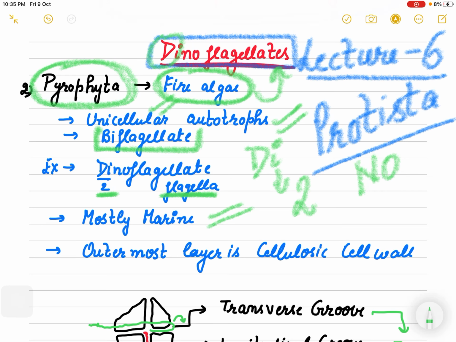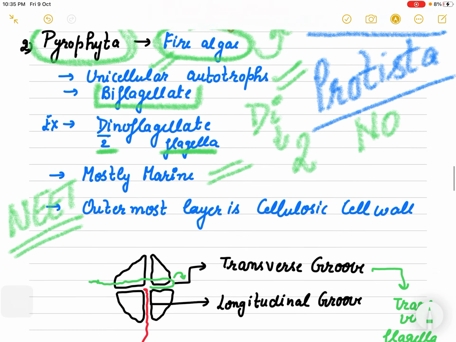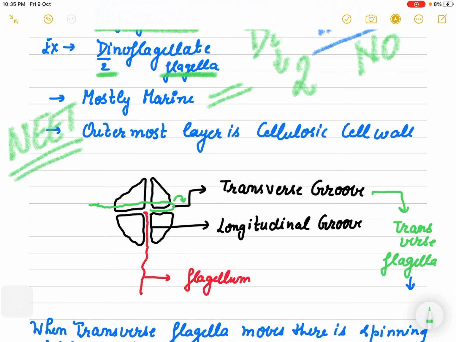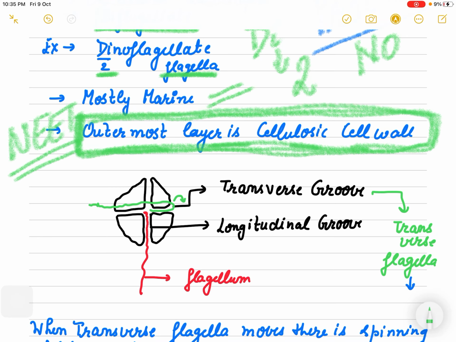Diatoms, you see that they can be fresh water, they can be marine also, but these are marine. Now this question is asked many times. What about the wall of diatoms? That was having cellulose or silica? They were having indestructible silica cell wall, but the outermost layer of dinoflagellate is a cellulosic cell wall.